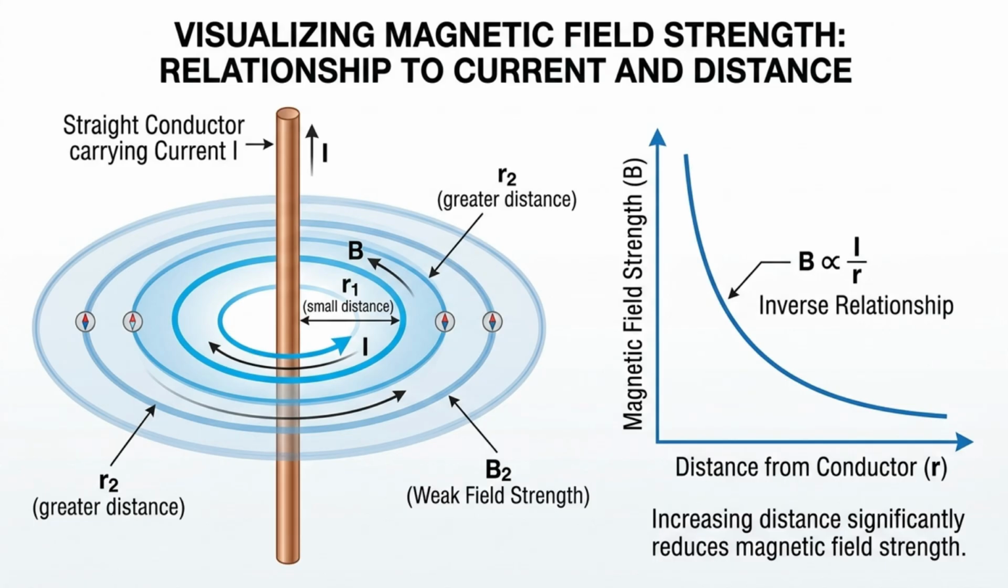Mathematically, the strength of the magnetic field depends on the amount of current and the distance from the conductor. Larger currents produce stronger magnetic fields, while increasing distance reduces field strength. This relationship forms the basis of many electrical and RF engineering applications.